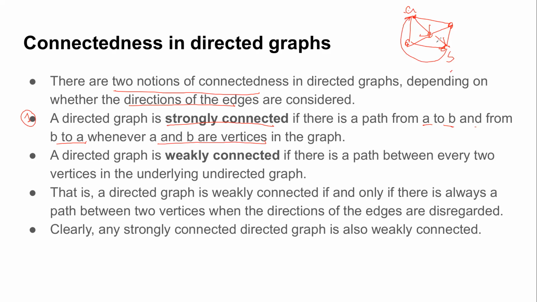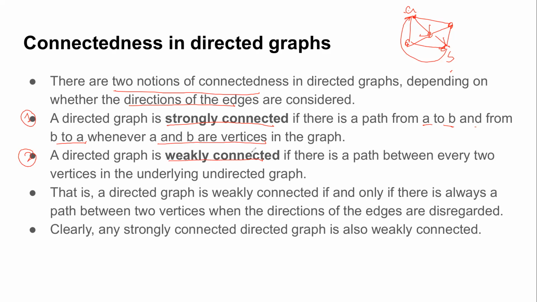So a strongly connected graph is one in which between all pairs of vertices you have a path in both directions. But this is very expensive in terms of edges, because it would mean you have a connectivity route between all pairs of vertices. So this is normally not very popularly seen in directed graphs. That's why mathematicians came up with another, weaker notion of connectivity in directed graphs, which is known as a weakly connected graph.